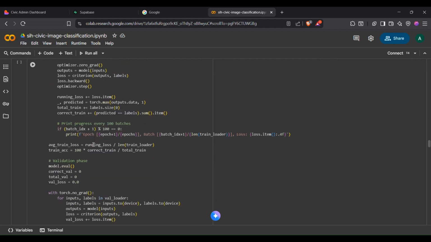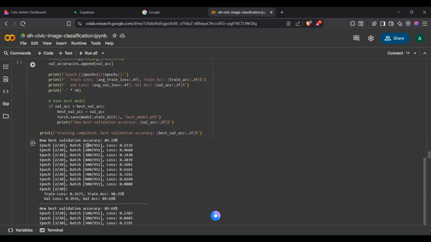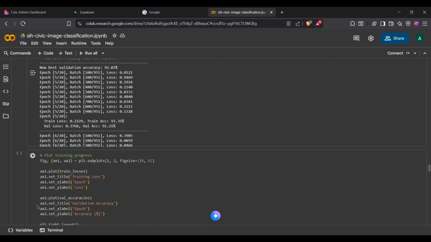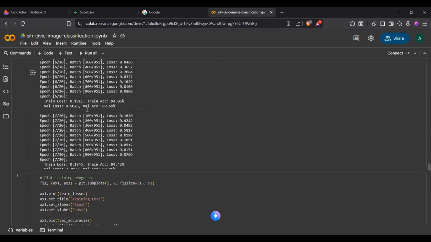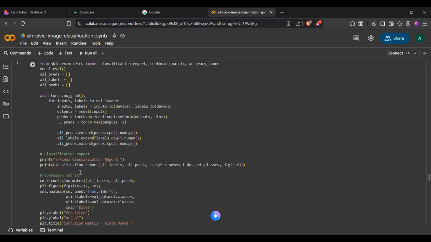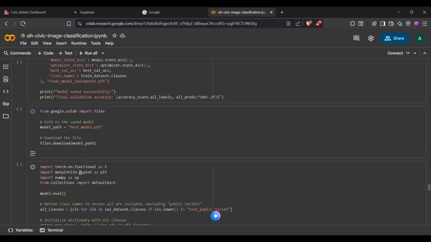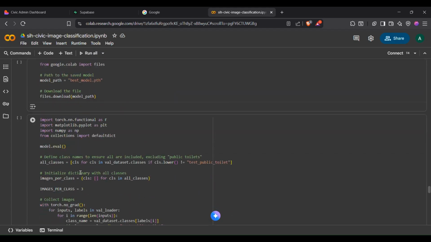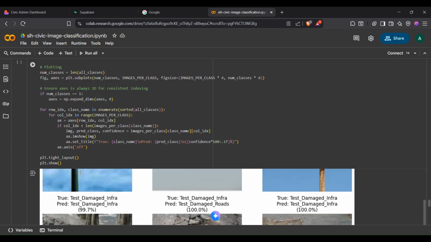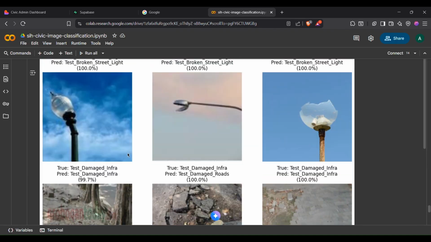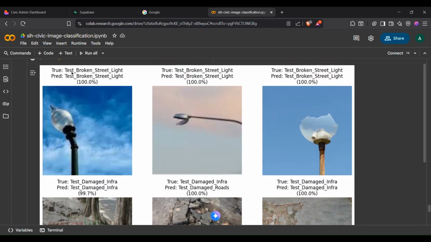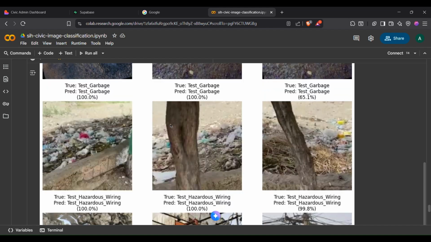Then what we do is that we actually train it on 20 epochs, because that's where we found the best accuracy. And as you can see, the loss gradually decreases, and we achieve an accuracy of 93% on the testing data. But I can show you this here. So as you can see, it predicted it as a broken street light, and actually it was a broken street light. So these are the validation data sets.